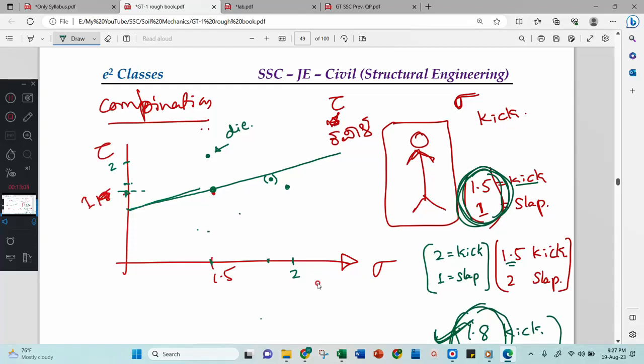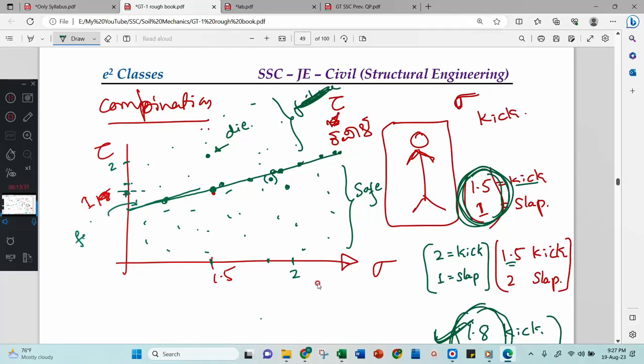Now look here, all the points I am drawing below this line are safe points. All the points drawn above are failure points. Understood now? All the points which are drawn on the line are considered failure points. Then all the points above the line will never exist.